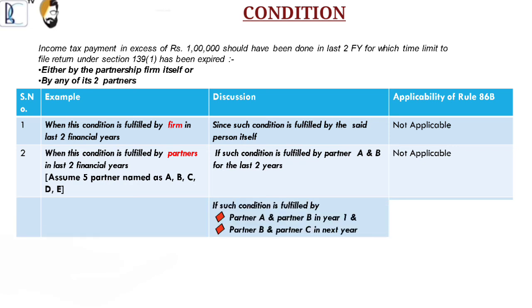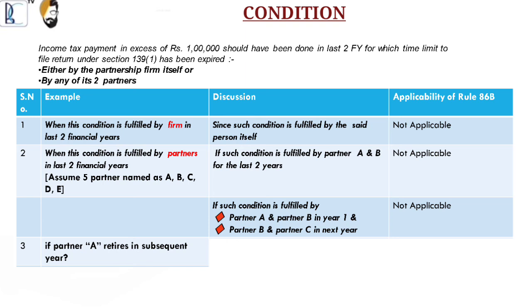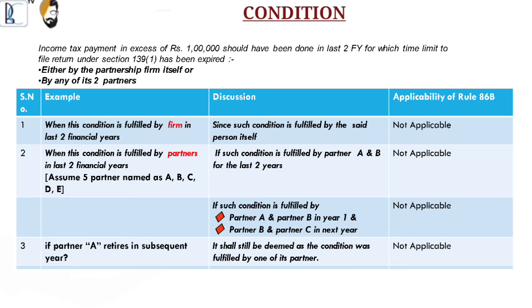If such condition is fulfilled by partner A and partner B in 1 year, and partner B and partner C next year. Applicability of Rule 86B. Not applicable. 3. Example. If partner A retires in a subsequent year. Discussion. It shall be deemed as the condition was fulfilled by one of its partners. Applicability of Rule 86B. Not applicable.